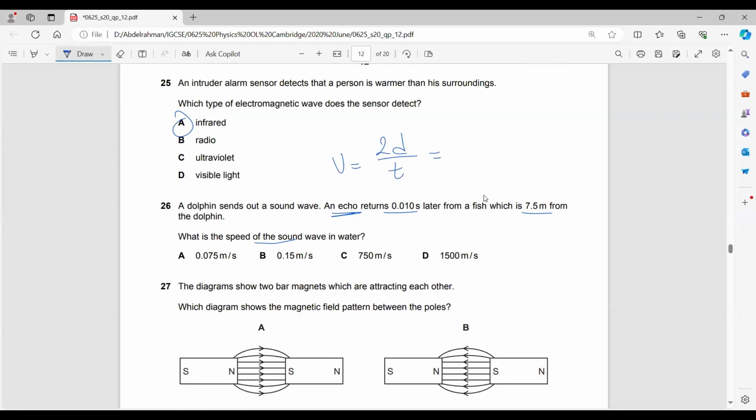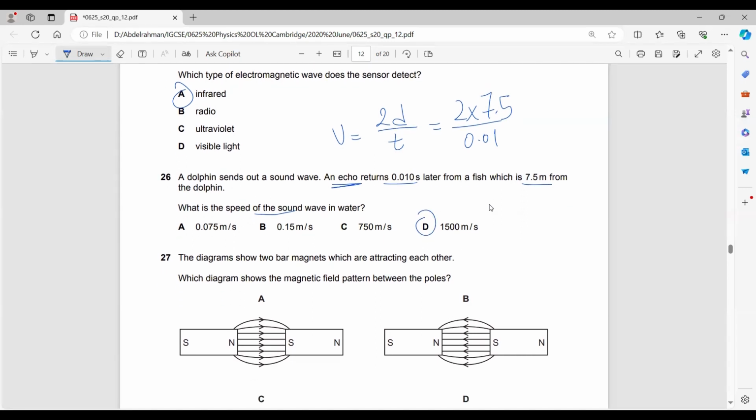Why 2 times d? Because the wave moves all the way to the fish and then back. So 2d over t: 2 times 7.5 over 0.01. I guess the answer would be D.